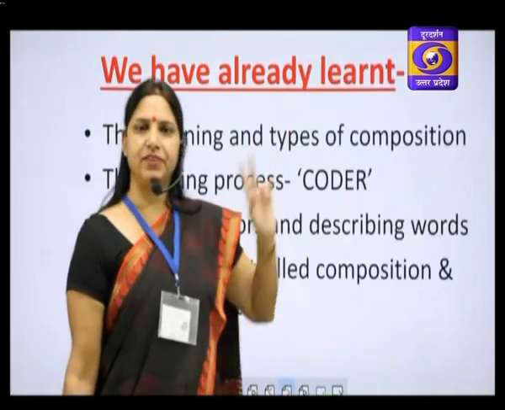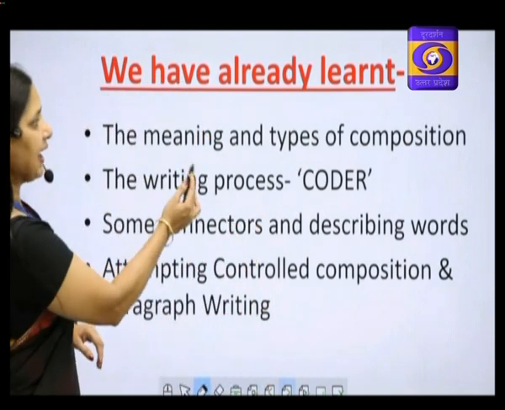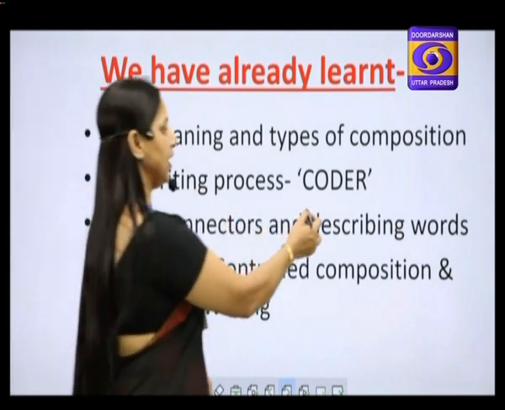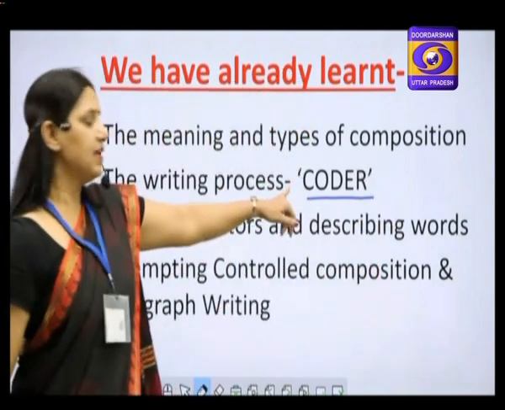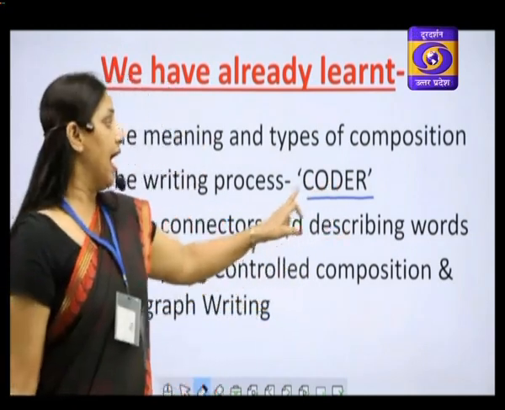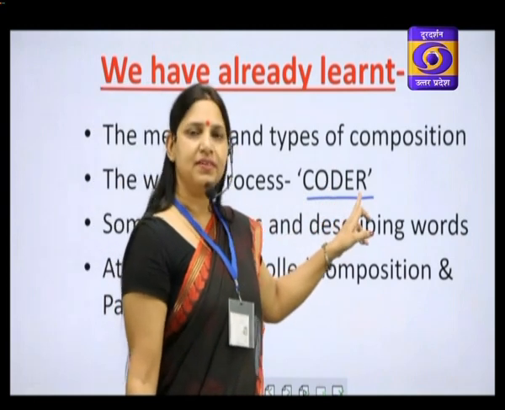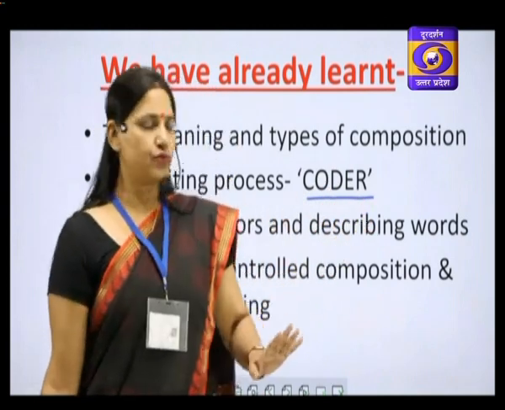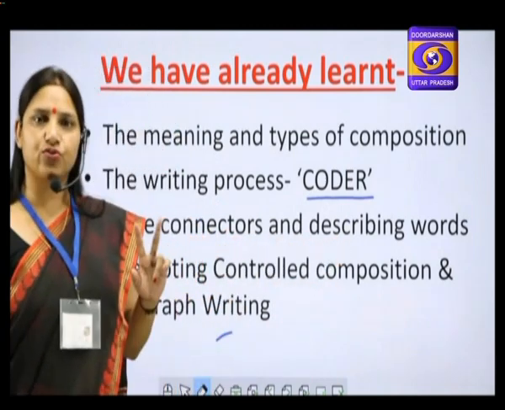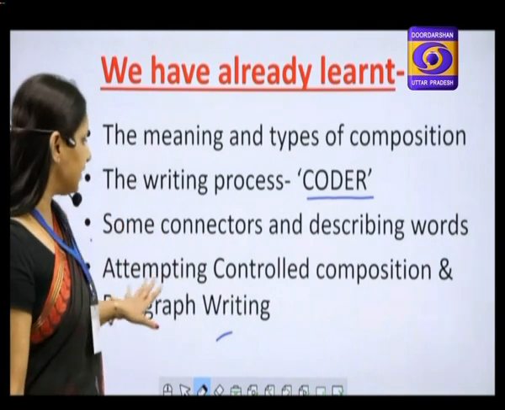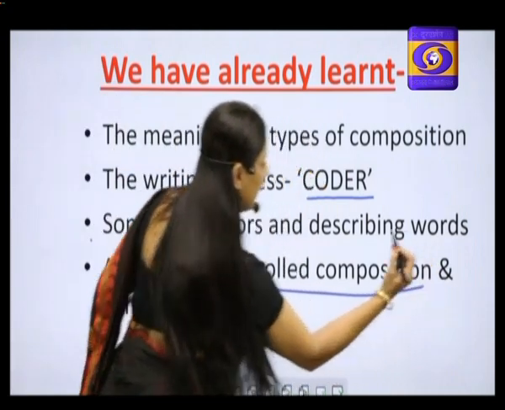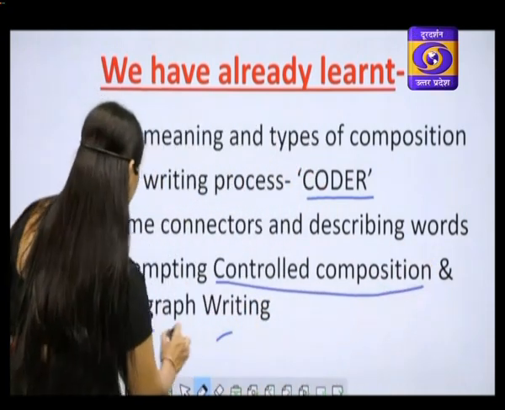We have already learned in the previous 2 parts the meaning and types of composition, and the writing process CODER, that is very important. C means collect your ideas, O means organize the ideas, D means prepare the rough draft, and E means edit the draft. R means revise it and prepare the final draft. Some connectors and describing words you learned in the last 2 lessons. Attempting controlled composition: in the first part, we attempted controlled composition, and in the second, we wrote paragraphs.